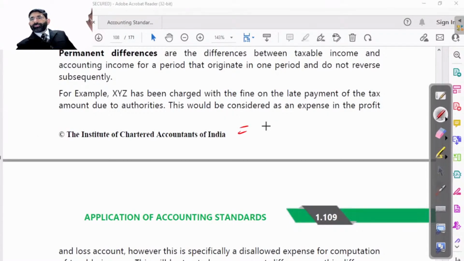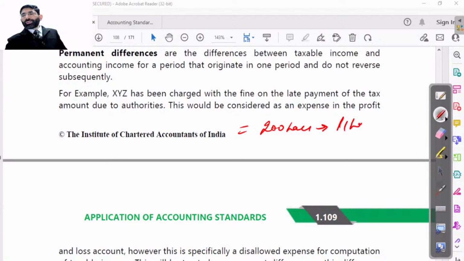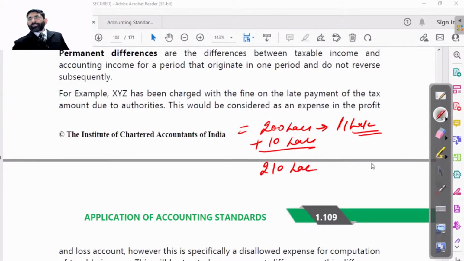my profit is 200 lakhs according to accounting, according to my profit or loss account. Now, when we are going to pay tax, we have to readjust our profit. So I have checked that there's a fine or penalty of rupees 10 lakh, which has already been deducted out of it. So I have to add it back. Now my profit is 210 lakhs. Assume tax is at the rate of 20%. So tax should be 40 lakhs as per accounting system. But here I have to pay 20% of 210 lakhs. That is, we have to pay 42 lakhs.